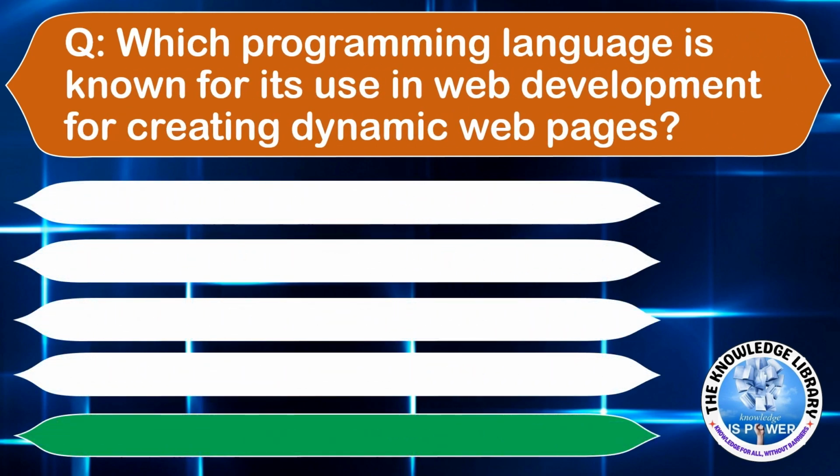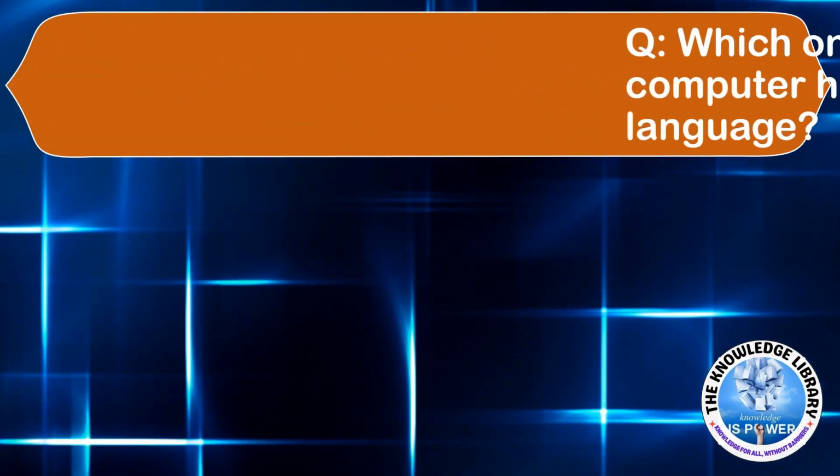Which programming language is known for its use in web development for creating dynamic web pages? Option A, C++. Option B, Ruby. Option C, JavaScript. Or option D, Java. The correct answer is option C. Moving to the next question.